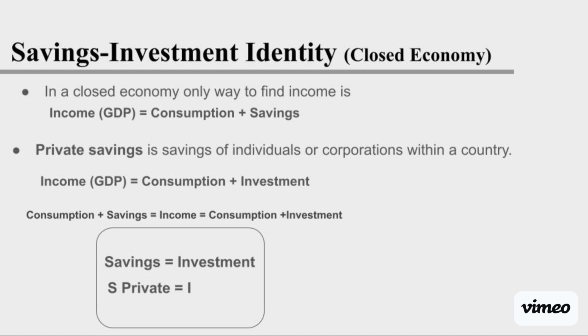If you put those two formulas together, which I show you on the screen right here, you can automatically take out consumption and income. That leaves us with savings equals investment, which is the savings investment identity. For short, it would be S private equals I.